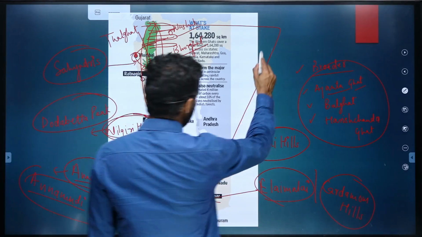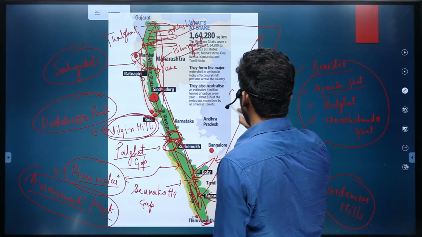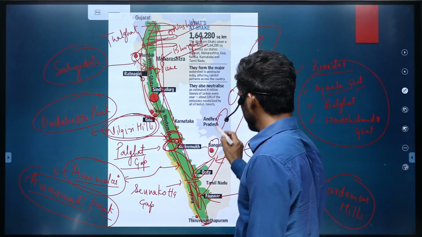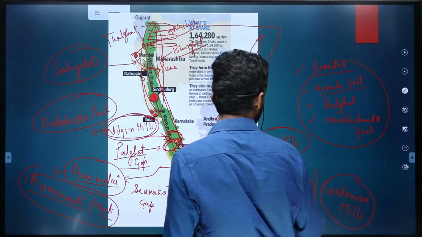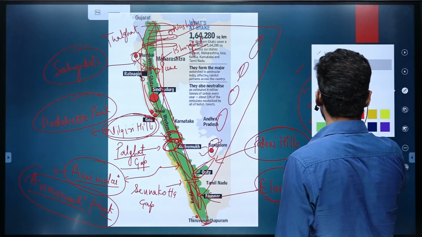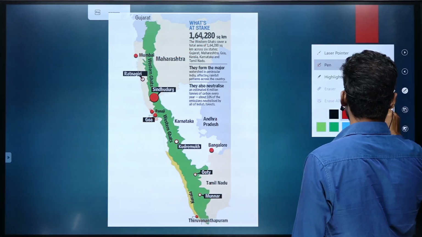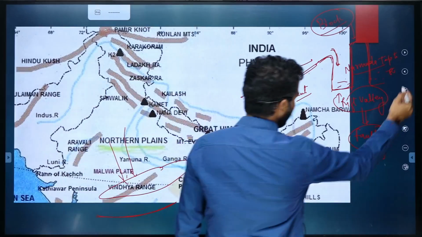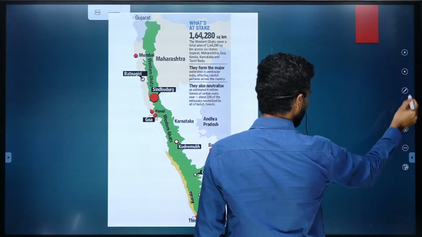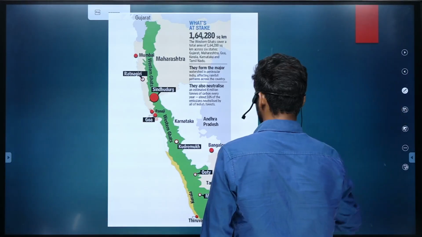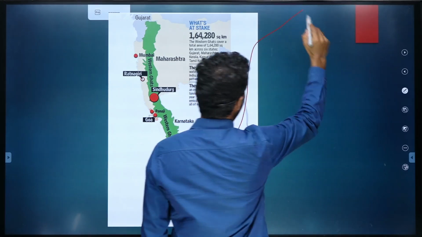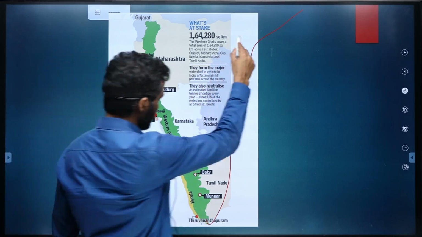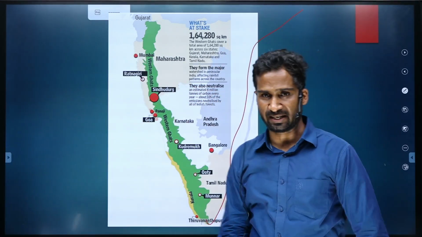Obviously, on the eastern side also we have a number of mountains on the eastern coast of India. Similar to Western Ghat, we have a mountain range which is highly dissected.